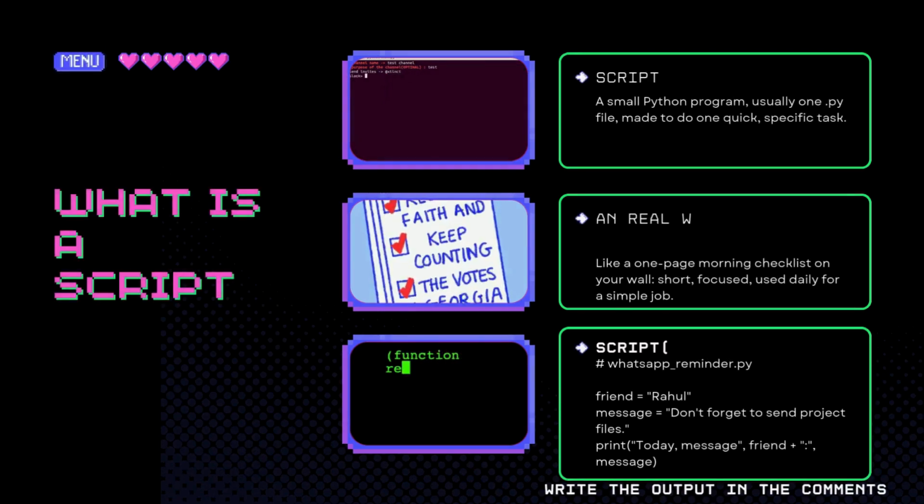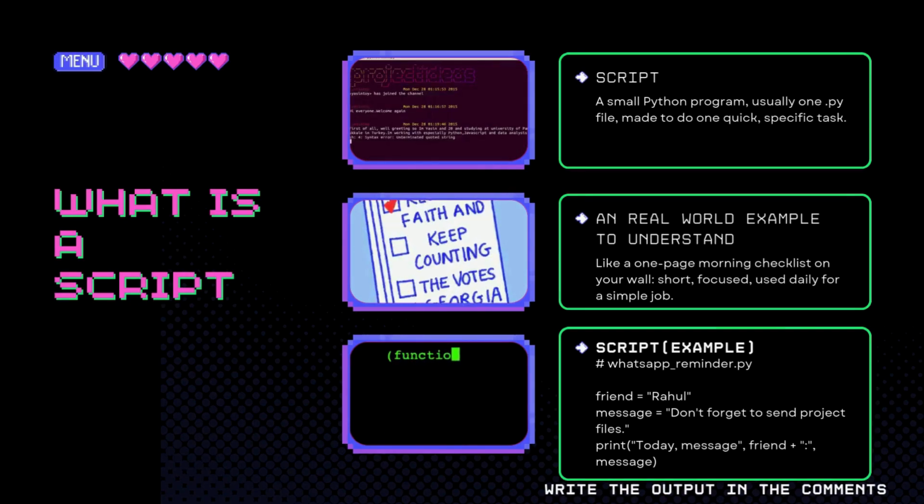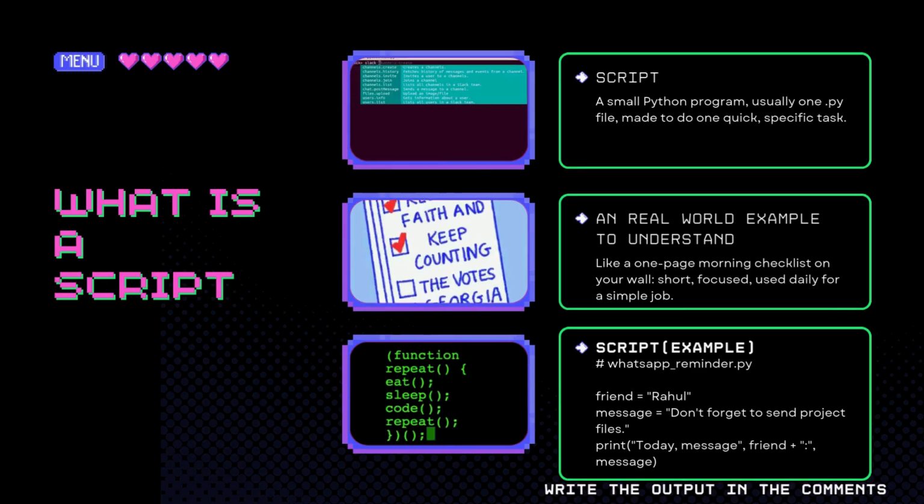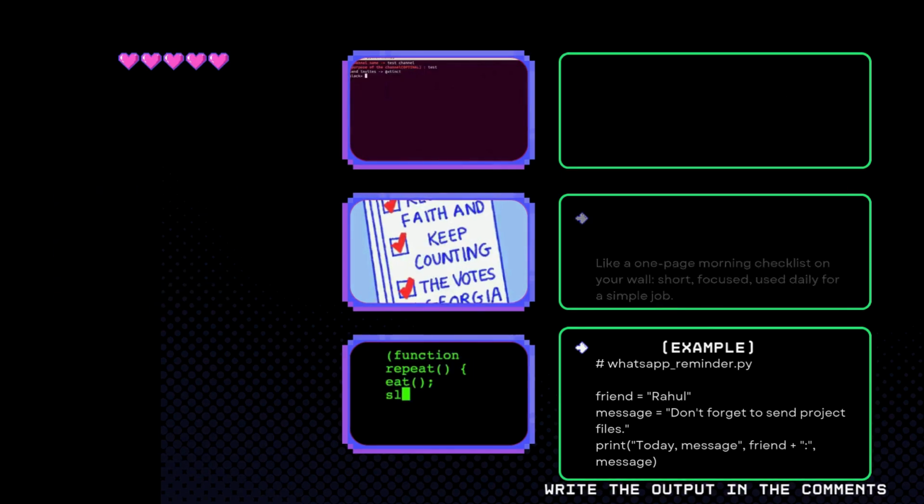So, what is a script? A small Python program, usually a single file, made to do one quick specific task. It's like a one-page morning checklist on your wall. It's short, focused, and used daily for a simple job. Why it matters? In Python, we almost always start by writing scripts. It's the building block. Now, write the output in the comment section for the example of the script.